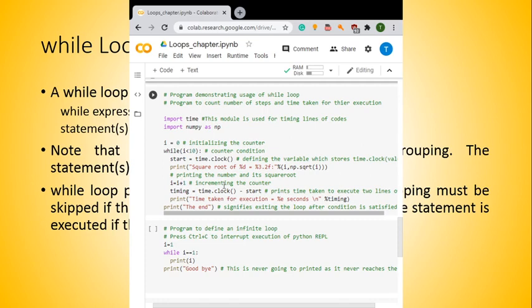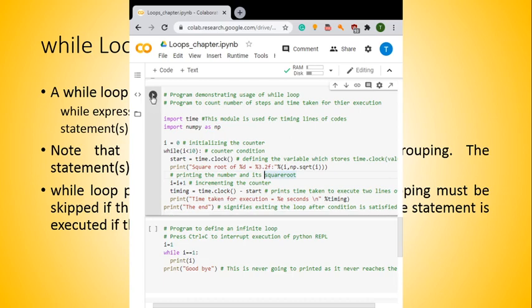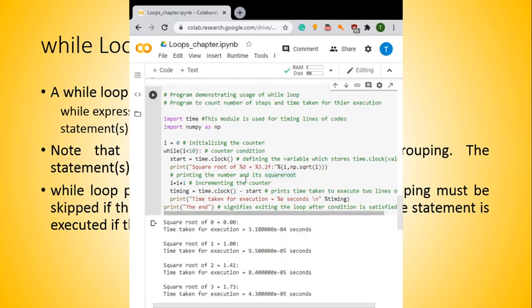Now i is incremented, i equals i plus 1, and the counter will be incremented, and it will run till i is less than 10. Once i becomes equal to 10, the condition will become false and we will exit. Once exiting the loop, the end is printed, as you can see here. Hope it is visible. I will share the code with you so you can directly experiment with it on the Colab platform. Let us run it, and what is the result?